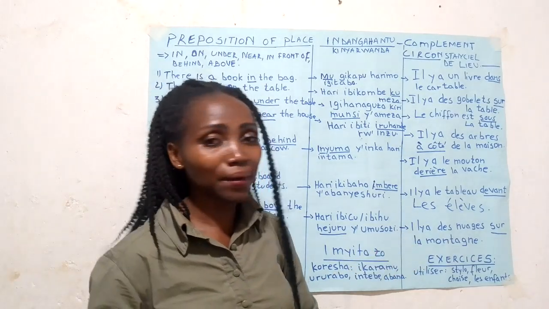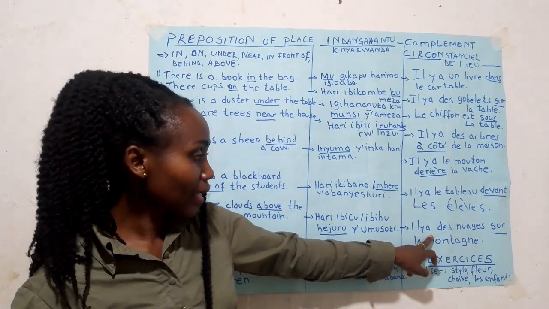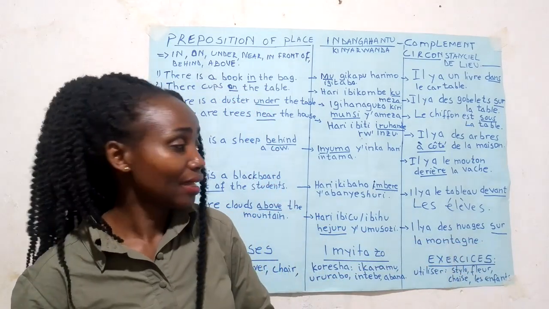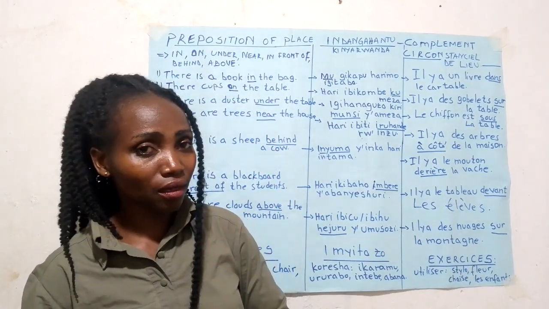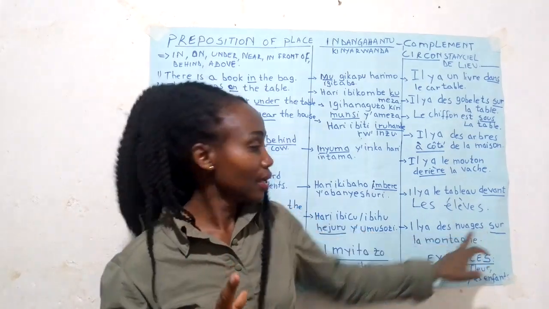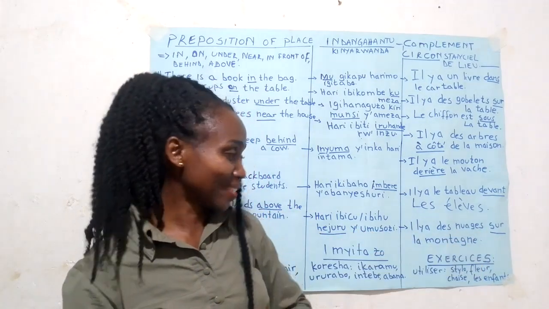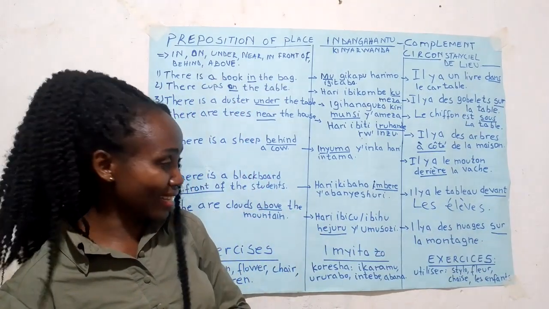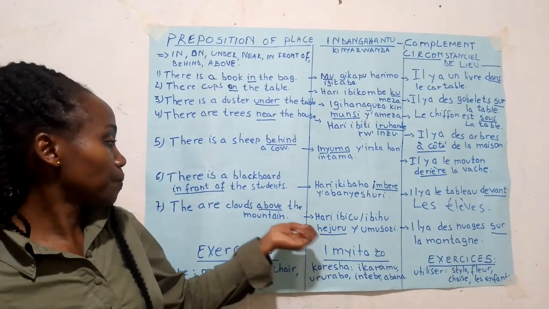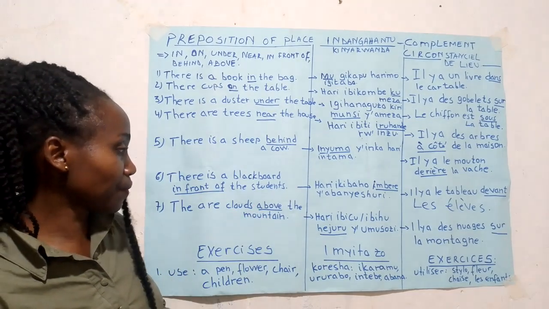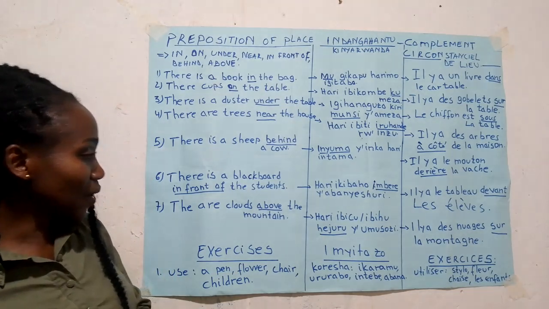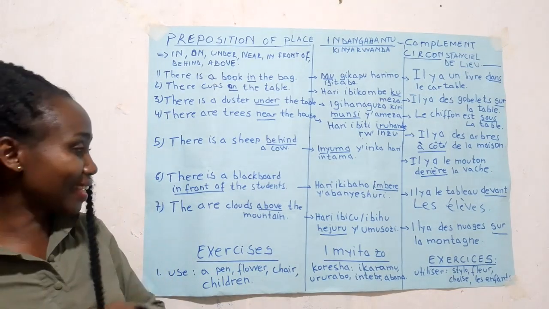So let's see now in French, or en français. Il y a des nuages sur la montagne. Il y a des nuages sur la montagne. Yes? Are you together there? Yes, it is very clear. So you see, sur also can mean above. Yes, in Kinyarwanda, hejuru. So I think here it is now clear and very easy.